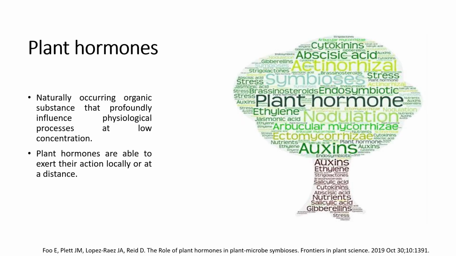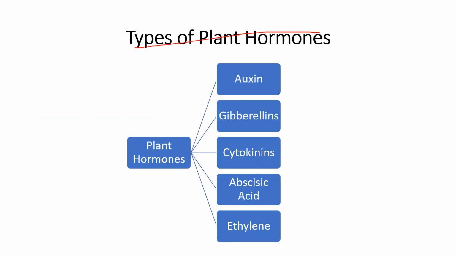So first we will get to know about what is the plant hormone. So this is a standard definition, that is naturally occurring organic substance that profoundly influence physiological processes at a low concentration. So in this figure basically all the plant hormones are being depicted and they are able to exert their action locally or at a distance. So next will be what are the types of plant hormones. They are auxin, gibberellin, cytokinins, abscisic acid and ethylene. So our main focus here will be on the cytokinins.